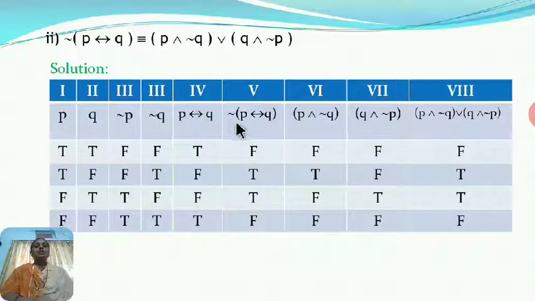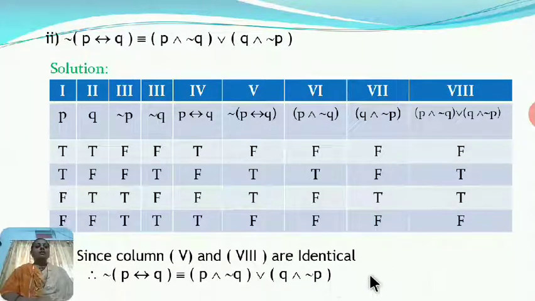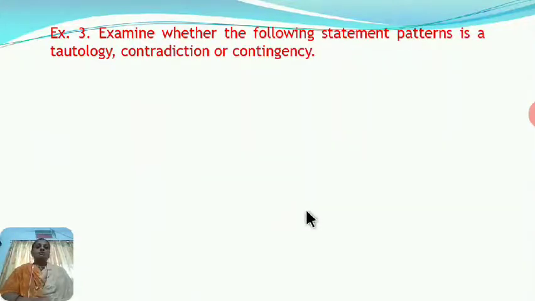Now this column number 5 represents our LHS statement and column number 8 represents our RHS. If we see the entries in these two columns, we observe these entries are identical and these are F, T, T, F. And so since column 5 and 8 are identical, therefore the given two statements are logically equivalent. Now we move towards our third example.